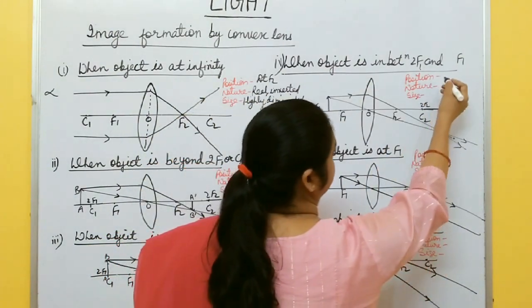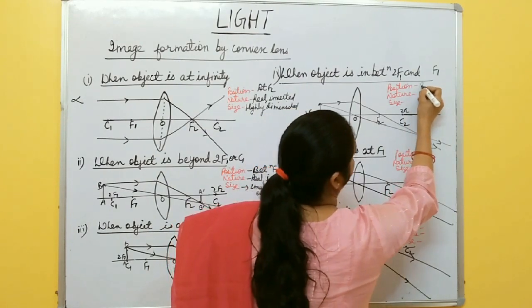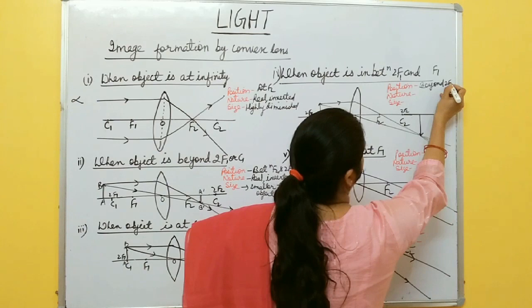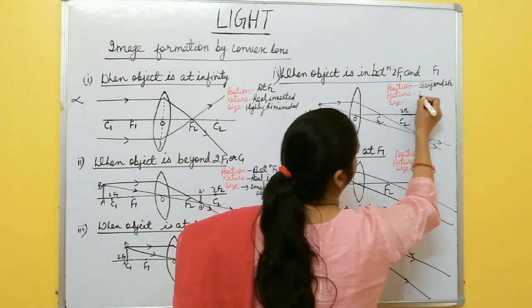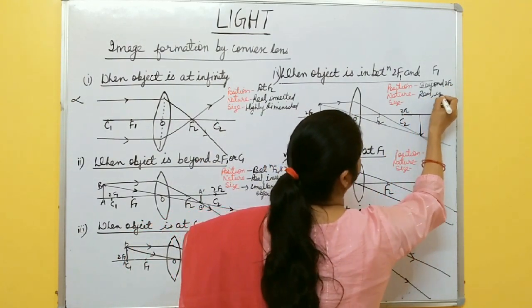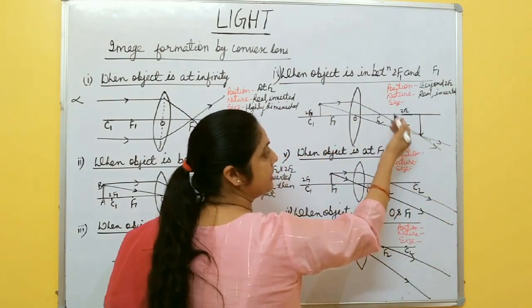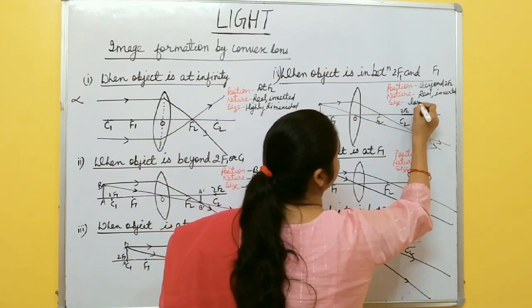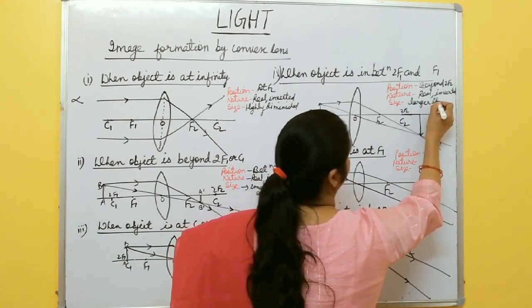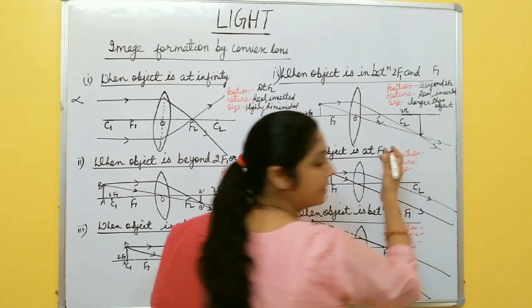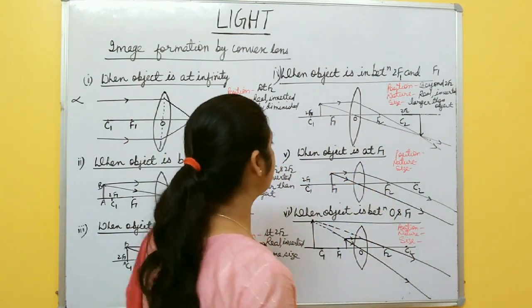So you can write position is beyond 2f2, right? And nature is again real and inverted. Real image is always inverted, right? And size is larger than object, larger than object. Clear? Now the size of the image increases as the object comes closer.